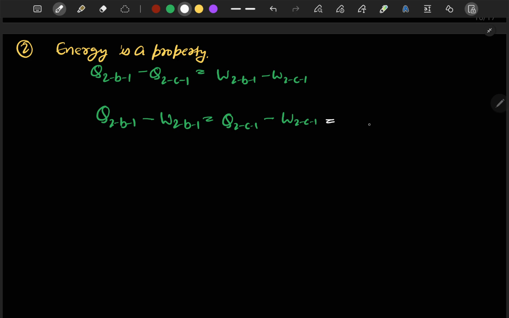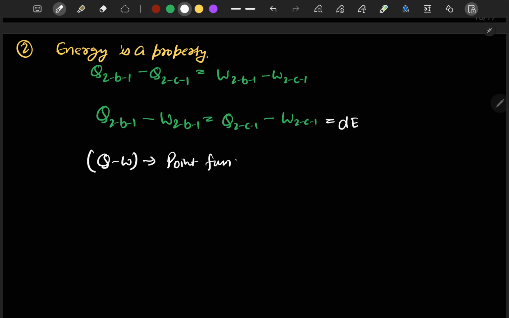Let's say this finite value is some constant, let's say dE. So we can see from here that Q minus W, collectively Q minus W, can be termed as a point function.